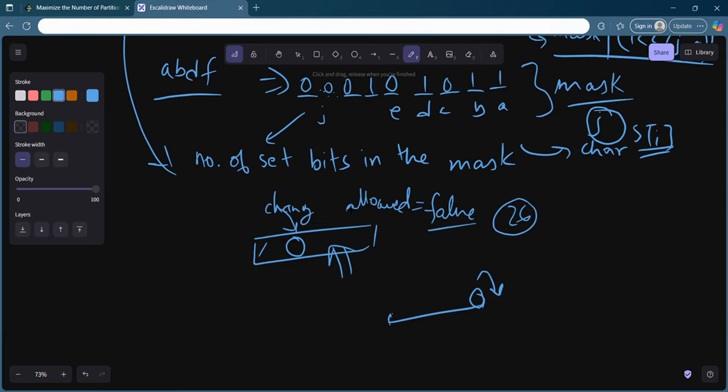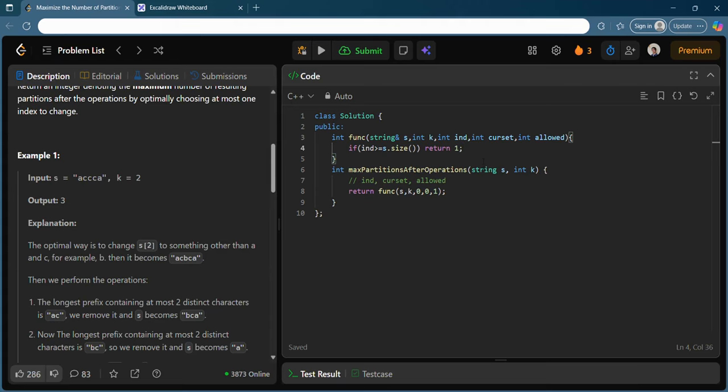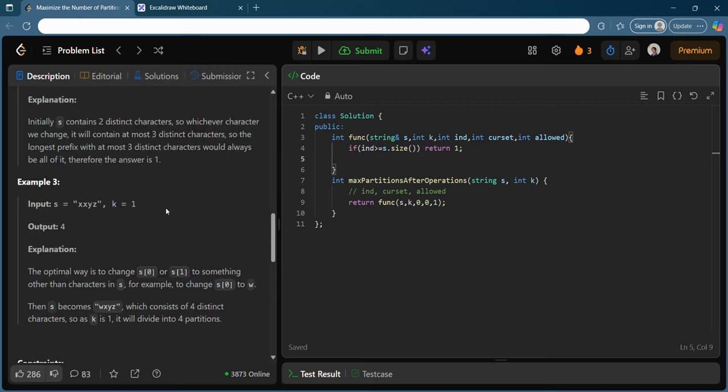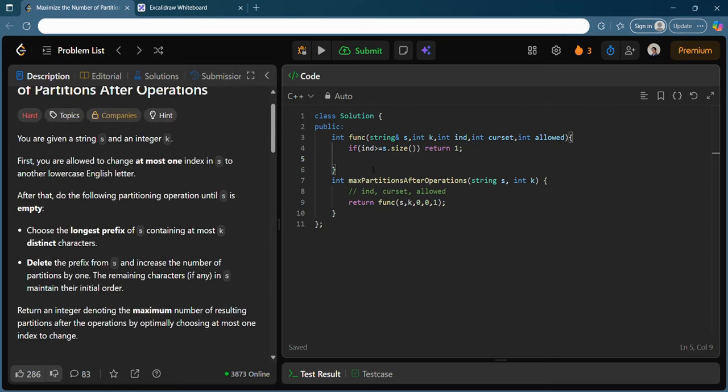This doesn't mean you have not selected the last character, so you can get a set of 1. So you return 1 in this case, because you get one more partition for the last one. Empty string isn't possible in any way.